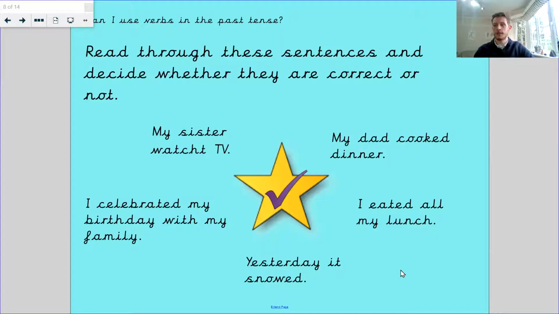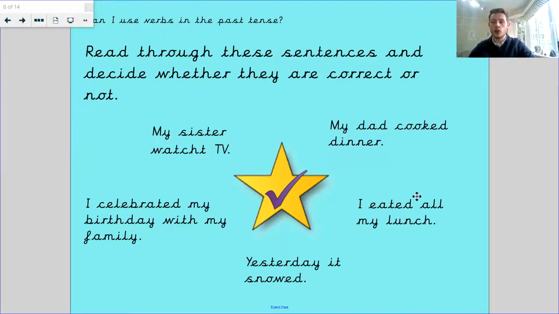So let's make this a little bit fun. I want you to stretch up really tall now. Stretch up as high as you can. And then I want you to touch your toes if you think it's correct. Or I want you to put your fingers on your ears and stick your tongue out if you think it is not correct, okay? So touch your toes if you think that the sentence is correct, and put your fingers on your ears and stick your tongue out if you think it is not correct. So the first one I'm going to read.